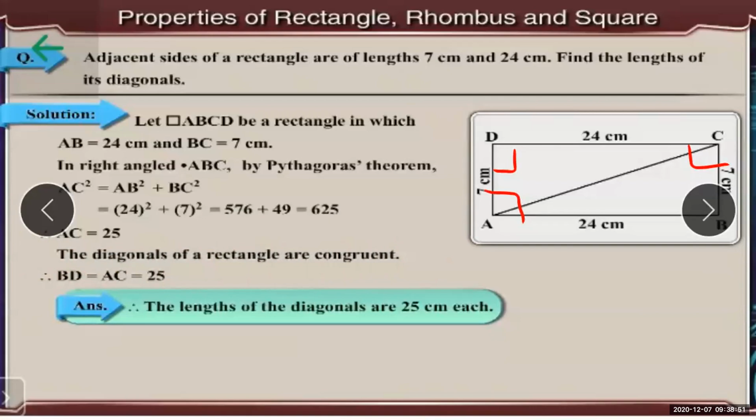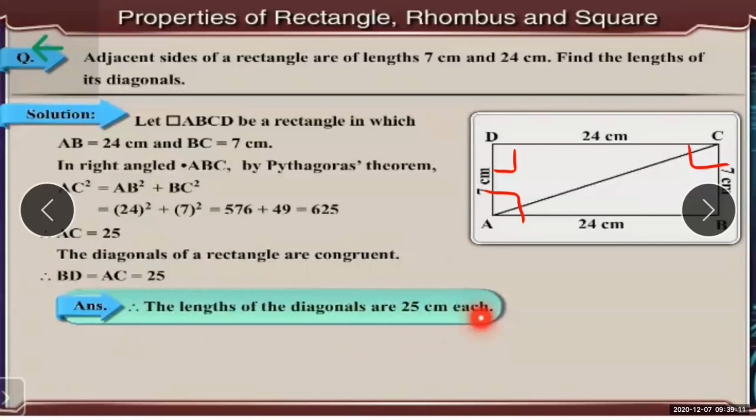And the final answer, as I told you, for each and every question you need to write the final answer. So the length of the diagonals is 25 centimeters each.